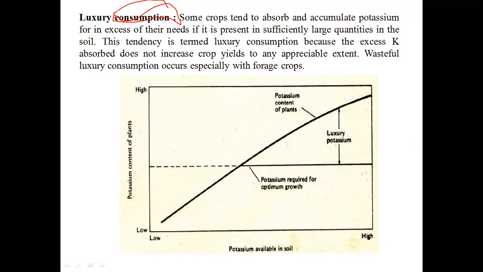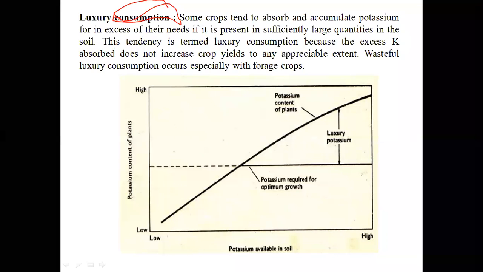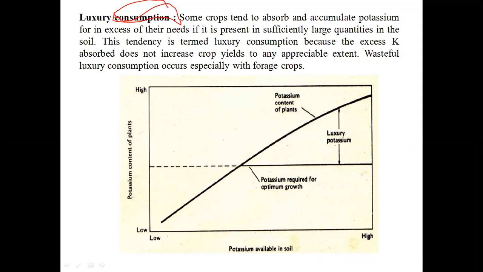As there is no improvement in yields, dumping of more fertilizer will affect the BC ratio of the farmer. So this condition or tendency is a wasteful process. Generally, it is seen in some of the forage crops.